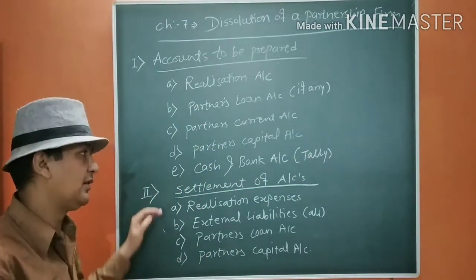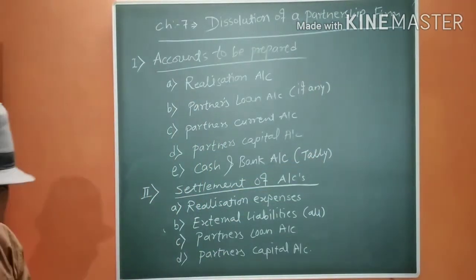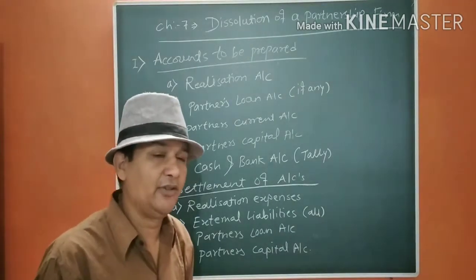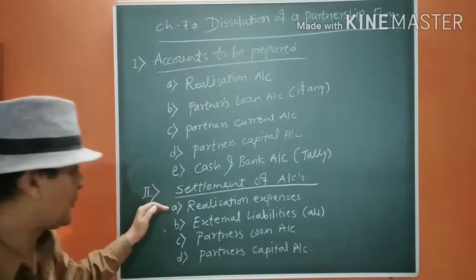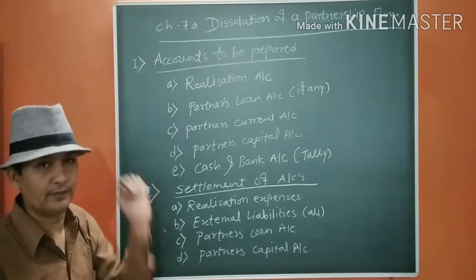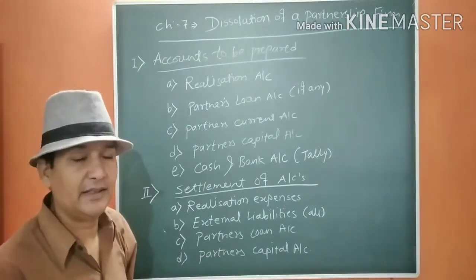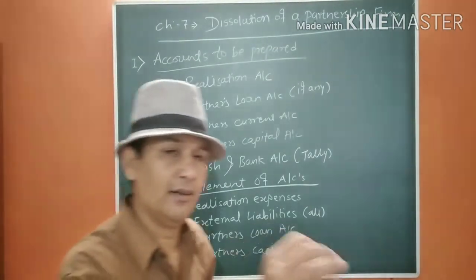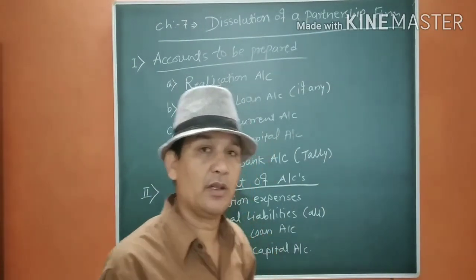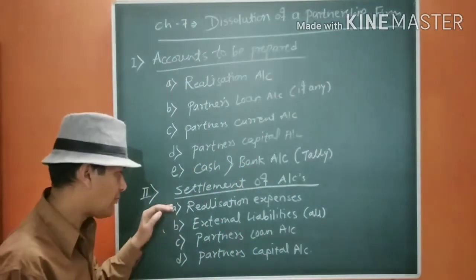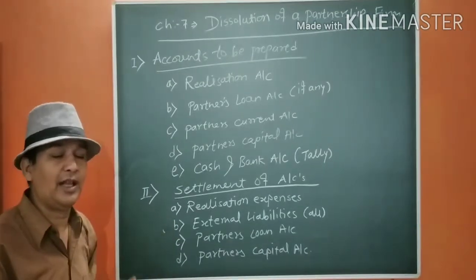Now, how to settle the accounts? This thing is very important. As you know, realization expenses are incurred with realization, and they must be paid first, because it is done in cash. Secondly, external liabilities.